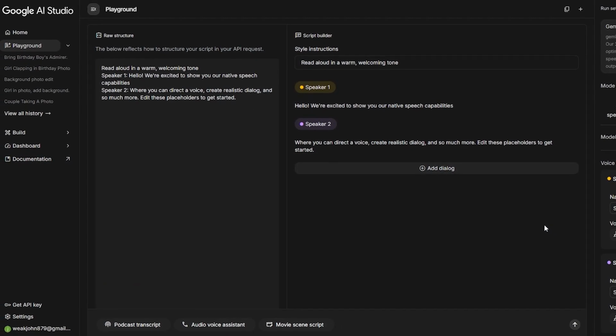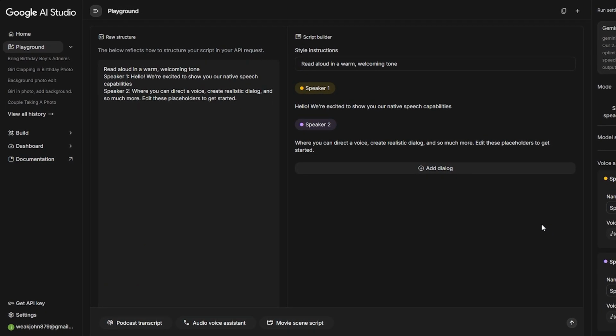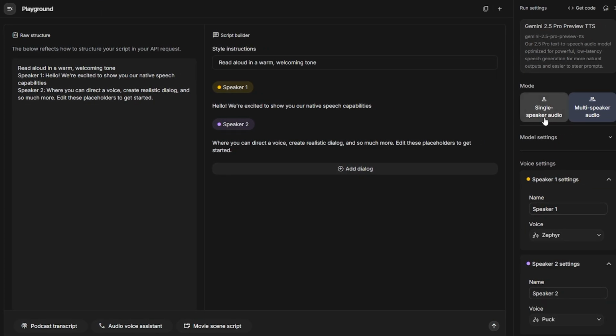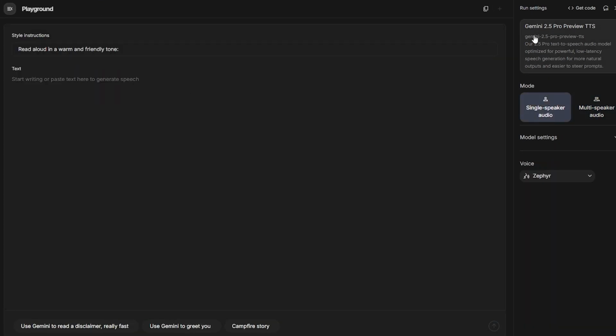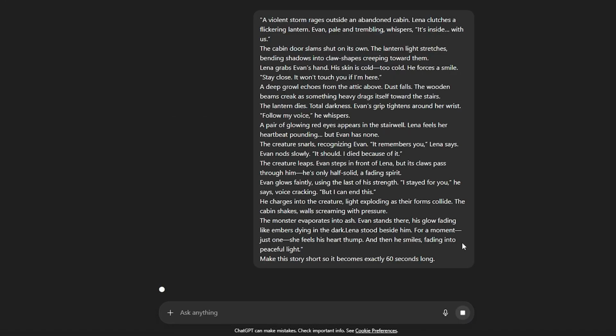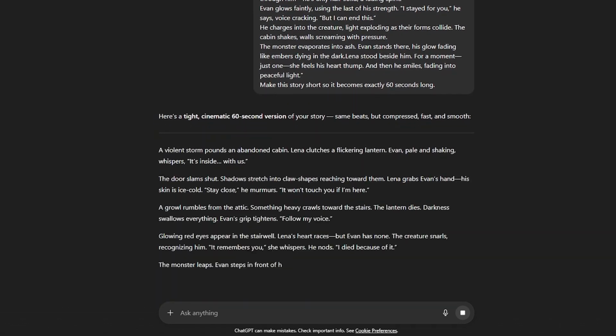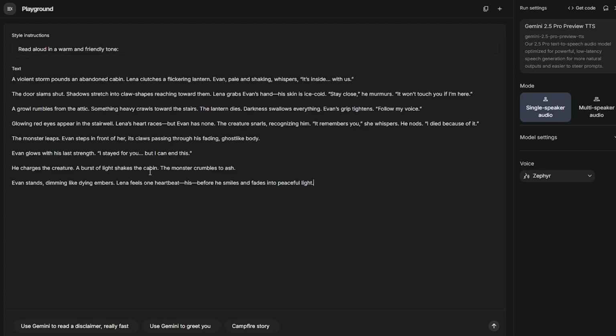For the narration, I used Google AI Studio's text-to-speech feature. I selected single speaker mode and used the Gemini 2.5 Flash Preview TTS model for faster results. If your story text is too long, just ask ChatGPT to shorten it to exactly 60 seconds. Then paste it in, pick your narrator voice, and hit Run. Done.